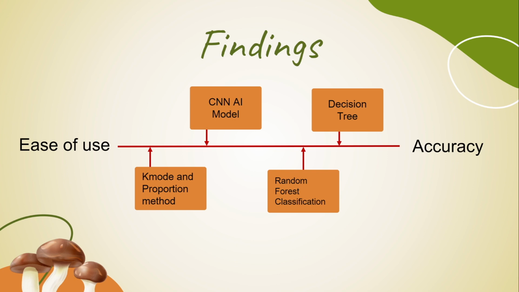The K-mode and proportion method used to analyze the characteristics initially both manage to accurately identify the most important characteristics required to identify a poisonous mushroom as well, which can provide high practical knowledge usage, as mushroom hunters can use this to conduct a first-glance evaluation of mushrooms in time-constrained situations. All 3 parts of the project successfully did their jobs of identifying poisonous mushrooms, but each with their own perks and trade-offs, mainly between ease of usage and accuracy.